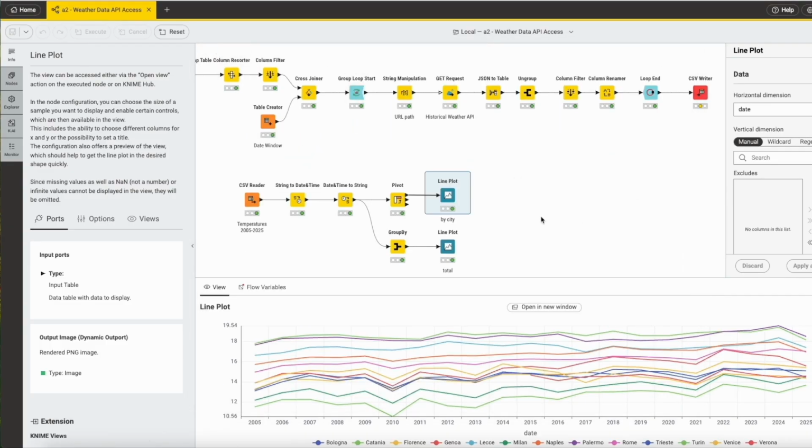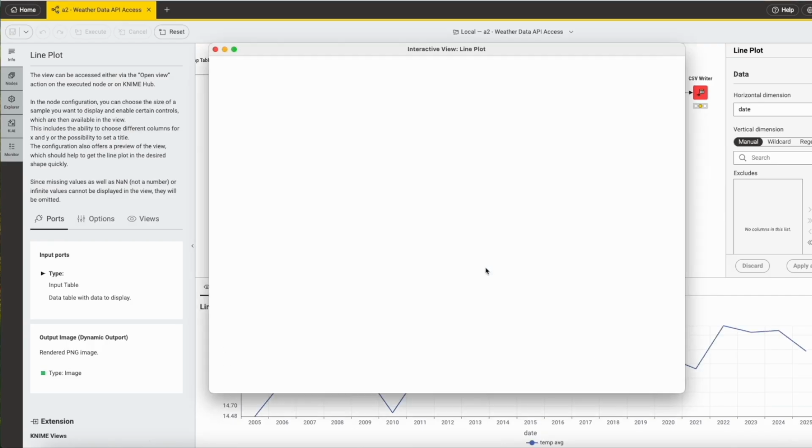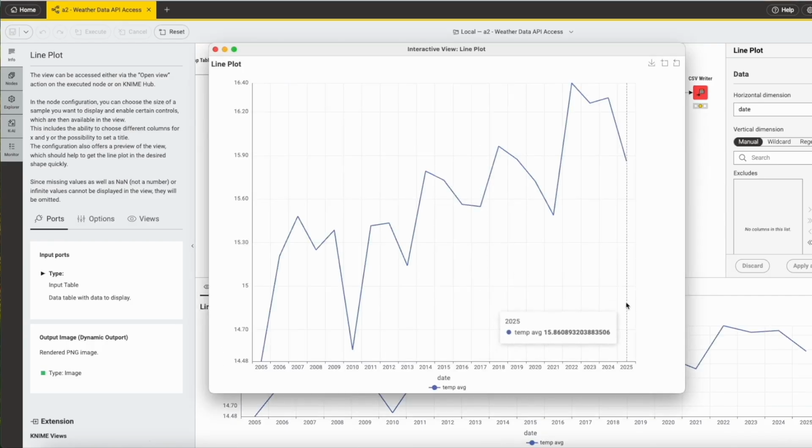When I compare the average temperatures of the last 20 years with each other, I clearly notice that the average temperature has more or less continuously increased by about 1.5 degrees Celsius.